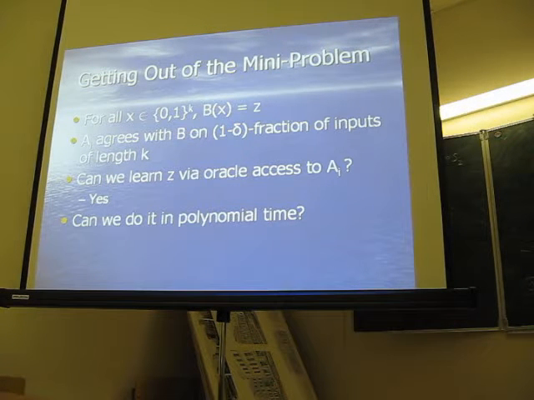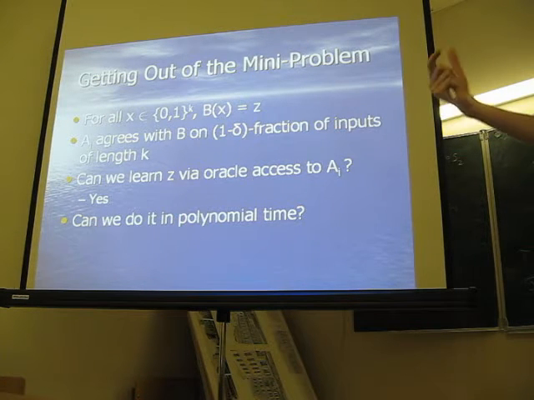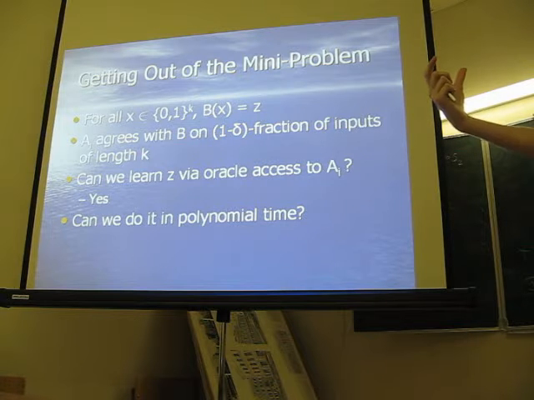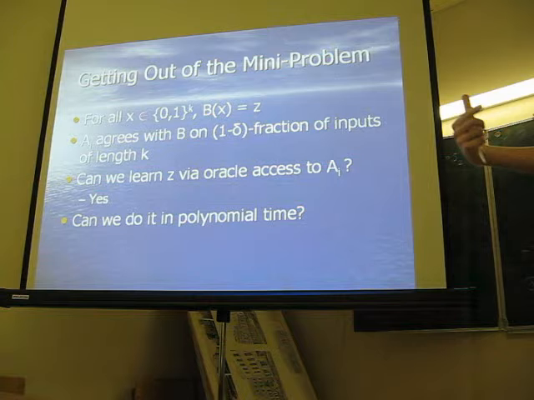length k. So you may think about B as some exponentially long string of length 2 to the k that entirely consists of ones or of zeros. And we may think about AI also as an exponentially long string.